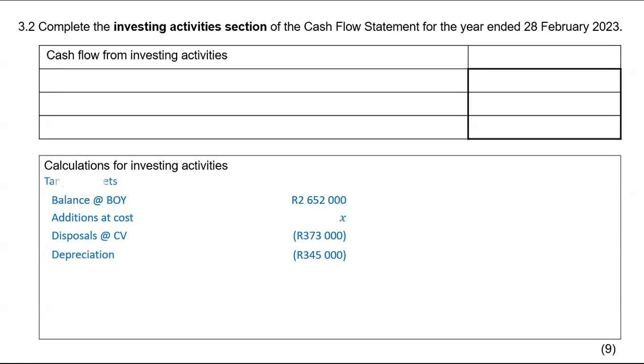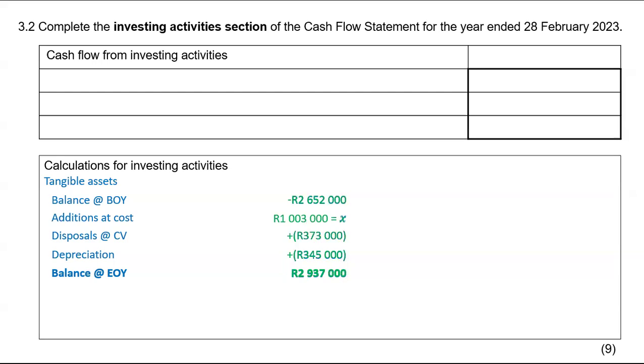Then we were given carrying value at the end of the year. Carrying value at the end of the year was 2,937,000. Now to get X, you will take that carrying value at the end of the year, add it with everything that you subtracted. That will be added with depreciation, added with disposals, and subtract what you added. So you will subtract that 2,652,000. It'll give you the value of X as 1,003,000. This is additions at cost.